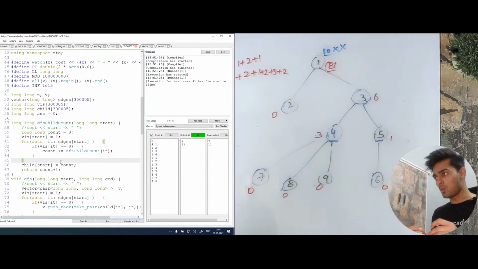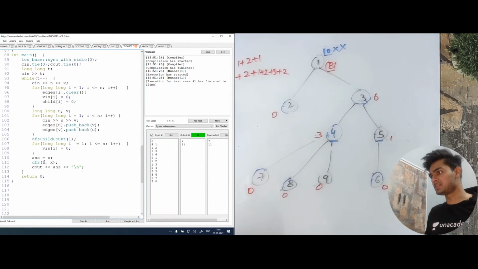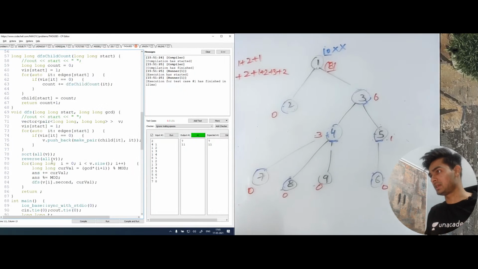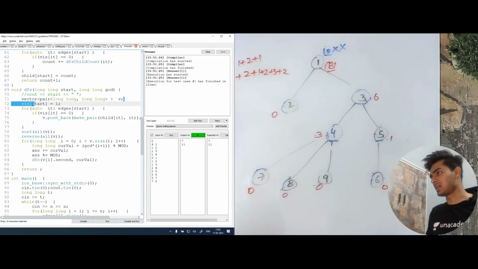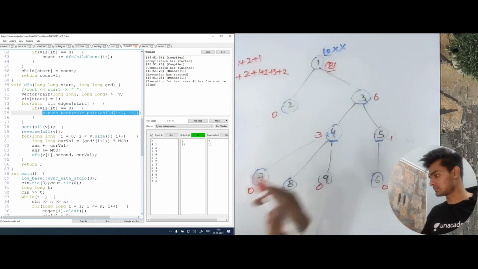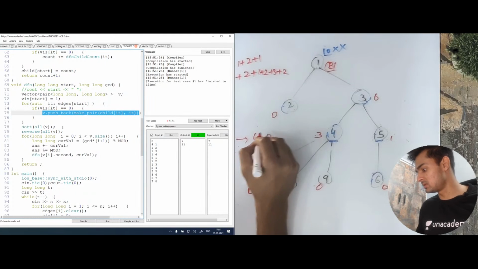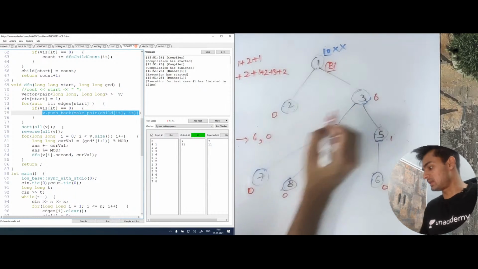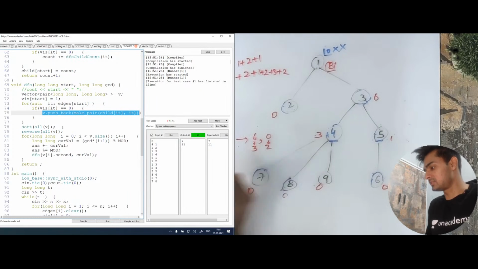Okay, now what we do is we actually start from x. I run a DFS from 1 and send the value as x. So let's see what is happening. In this vector, I'm going to get all the values of all its children. So this vector for 1 is going to give me 6, 0. And for every value, I also have the value of its node as well. So this is for 3 and this is for 2.